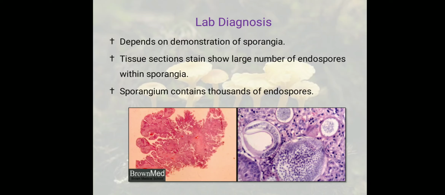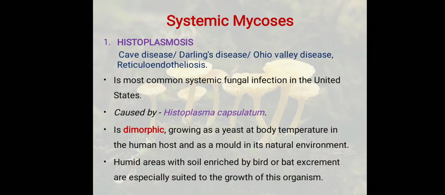The lab diagnosis depends on demonstration of sporangia. Tissue section stains show a large number of endospores. The sporangium contains thousands of endospores.